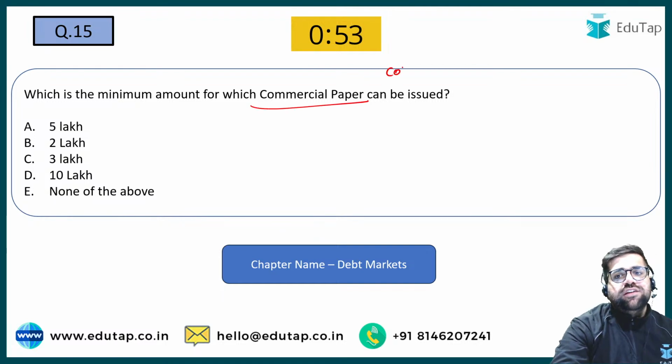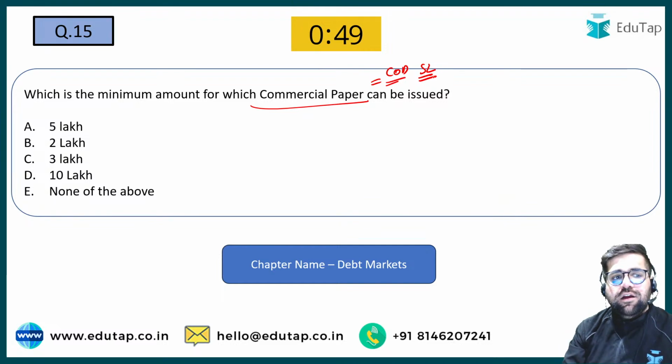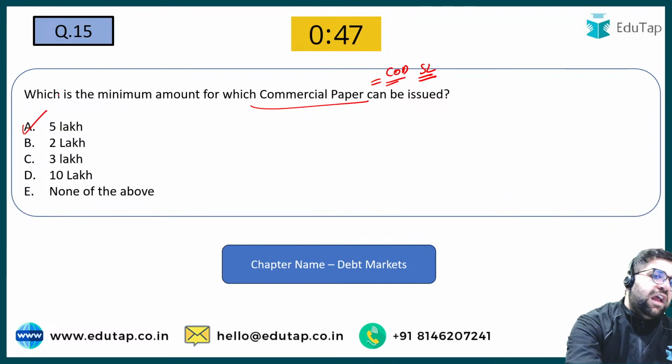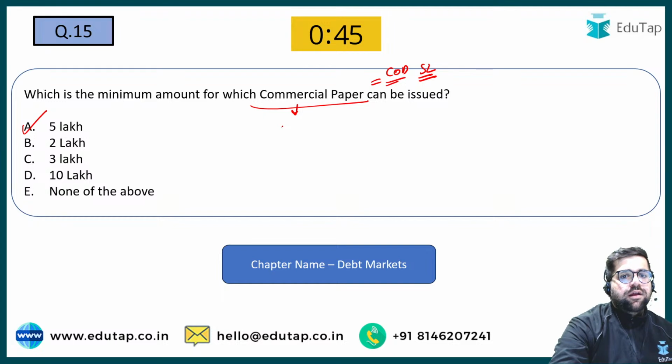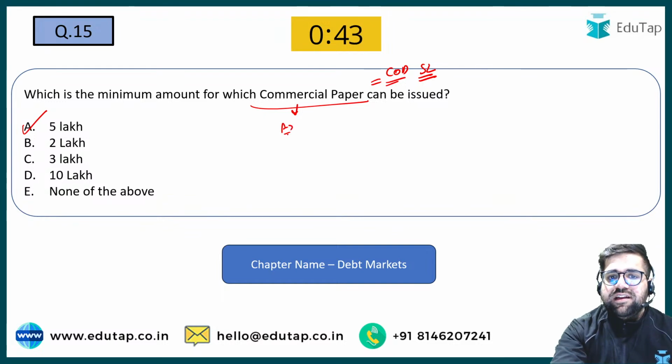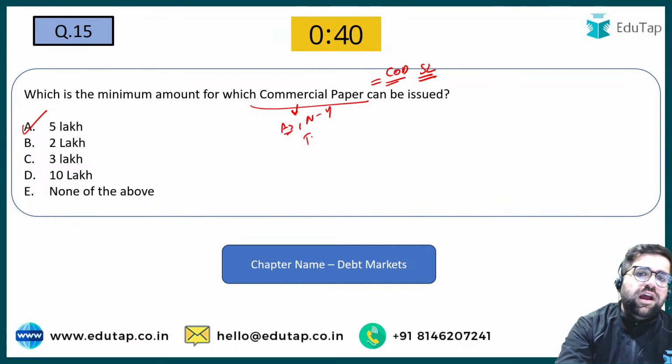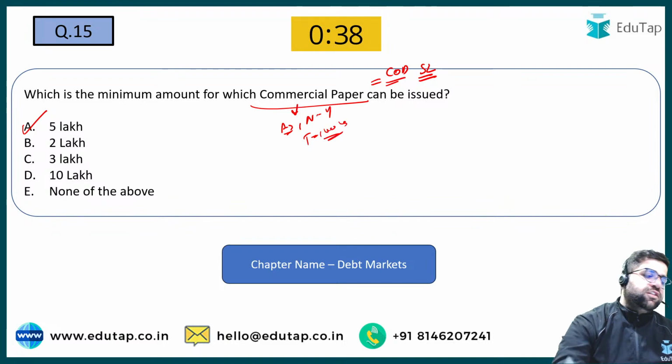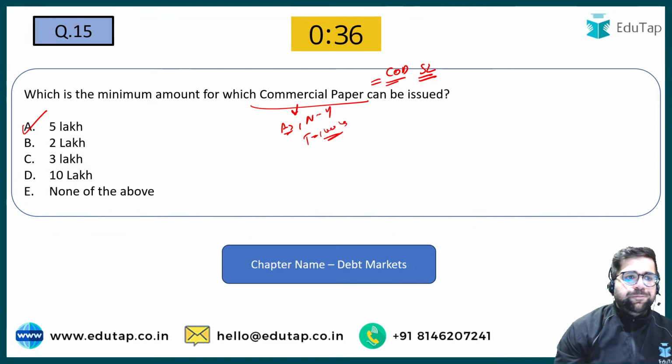Commercial paper and your certificate of deposit both can be issued in the denominations of 5 lakh. So your answer will be option number A. And for commercial paper, do remember that we need A3 as a rating, net worth of 4 crore and a turnover of 100 crore. So this is what you have to remember for commercial paper.